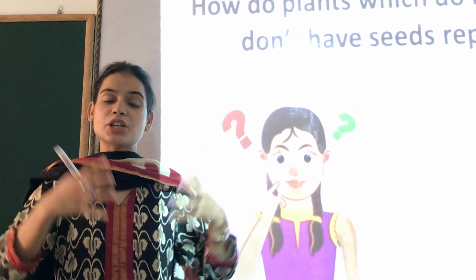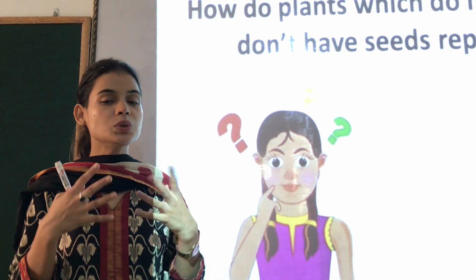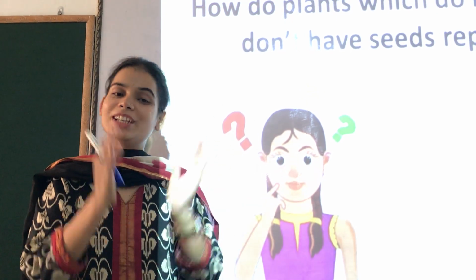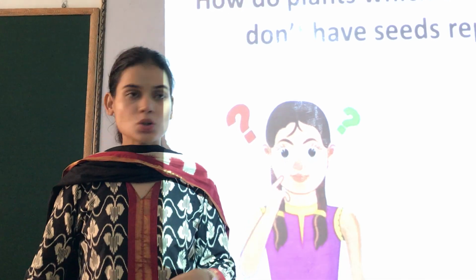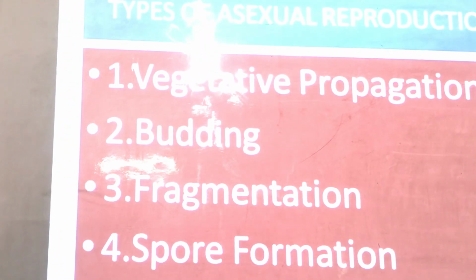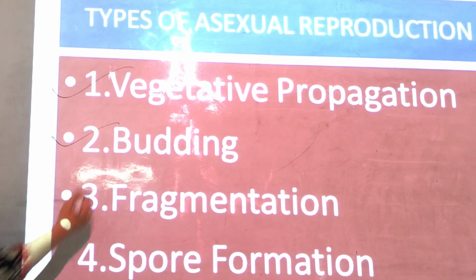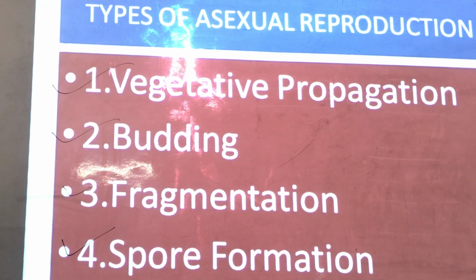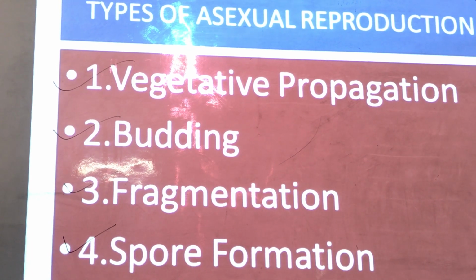Some plants like sugarcane don't have any flowers, so they don't have any seed. So how will they reproduce, how will they grow more and more? They grow by the asexual mode of reproduction. Asexual reproduction can be of various types. As you can see here, it can be vegetative propagation, budding, fragmentation and spore formation. Don't panic by hearing all these difficult names. They are very simple. We will study them very nicely.